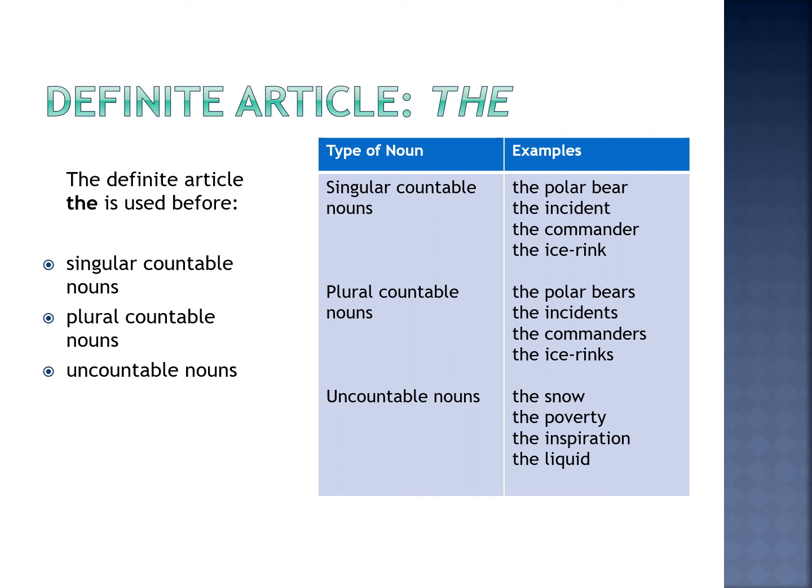The polar bear, the polar bears, the incident, the incidents, the commander, the commanders, the ice rink, the ice rinks. Words that cannot be counted, or uncountable, like snow, poverty, inspiration, and liquid, can also come after the word the.